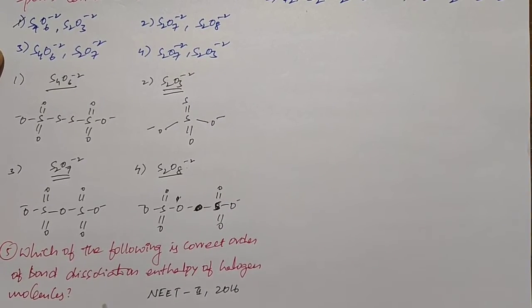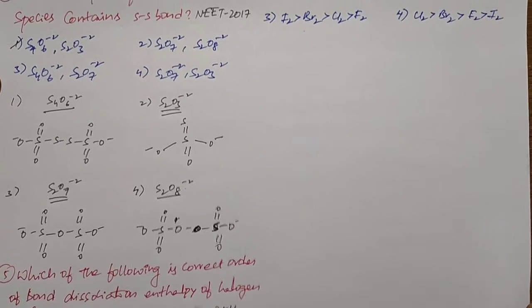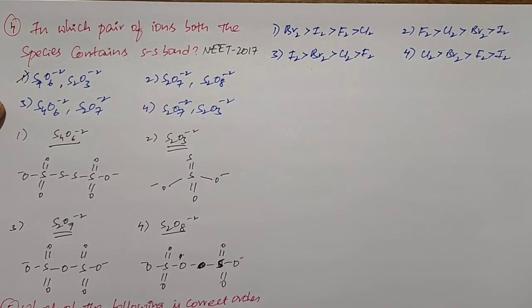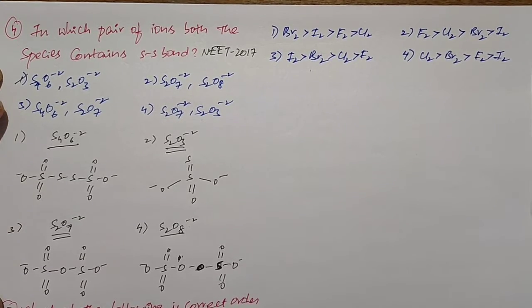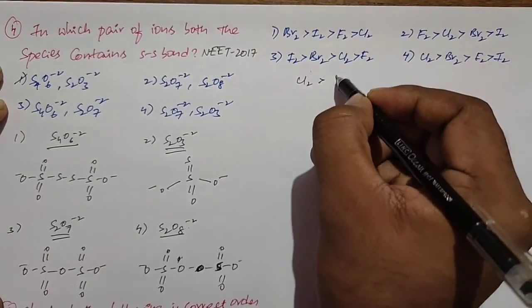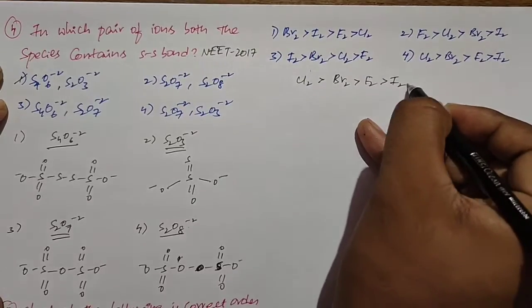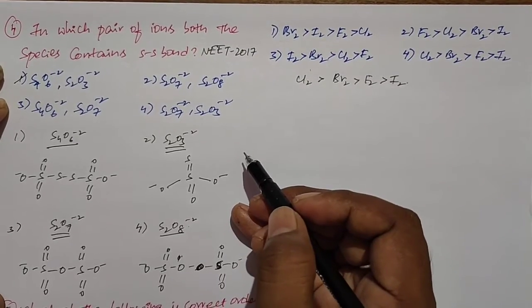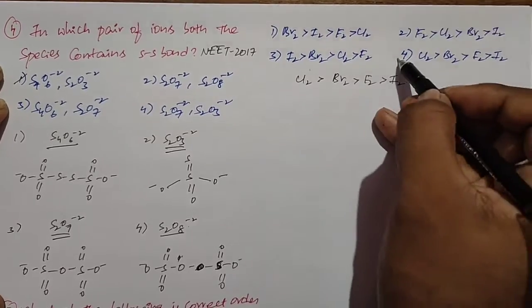That's all, friends. So this is the next question. Which of the following is the correct order of bond dissociation enthalpy of halogen molecules? Here we have 4 options and we need to choose the right one. The order of bond dissociation enthalpy is: chlorine has the highest bond dissociation energy, after that bromine, after that fluorine, and at last iodine. So this is the order of bond dissociation energy of halogen molecules. When you observe that, the fourth option is the right option.